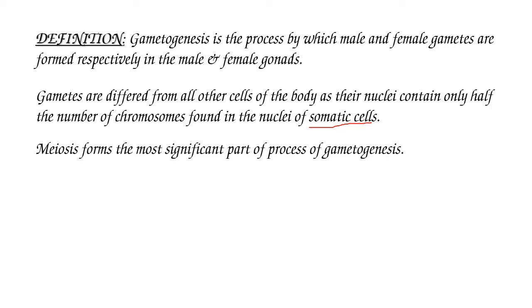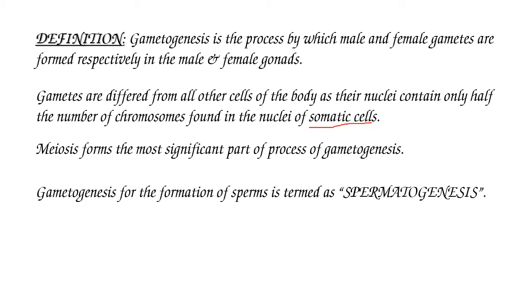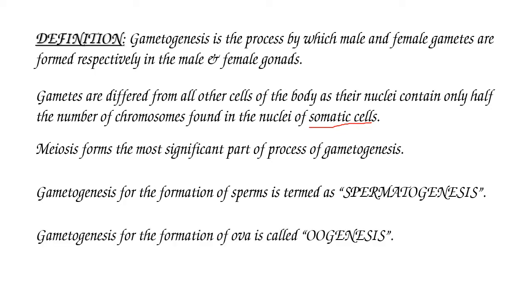Meiosis forms the most significant part of the process of gametogenesis. So gametogenesis, the formation of gametes, requires meiosis division. Gametogenesis for the formation of sperms is termed spermatogenesis. Gametogenesis for the formation of ova is called oogenesis. So let's discuss spermatogenesis, which occurs in the male reproductive system.